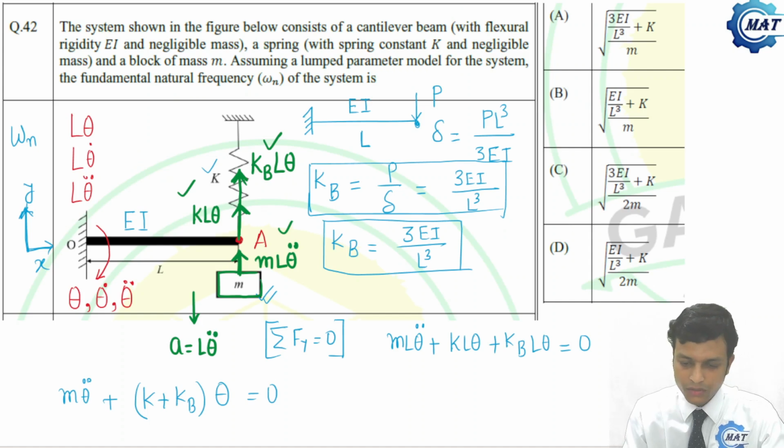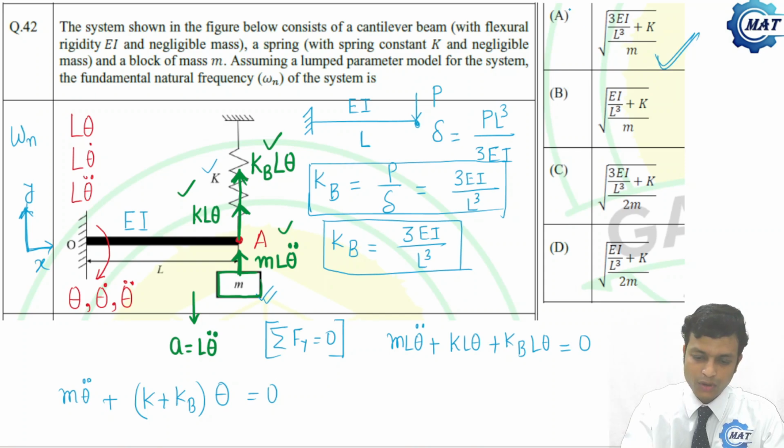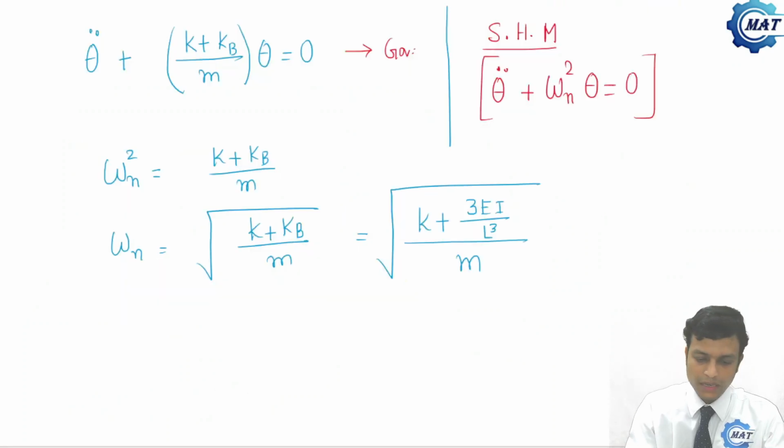Now let us find which option is correct. 3EI by L cube plus k, divided by m. So option A is the correct one. Okay, option A is the correct one. Now let us move to the next problem.